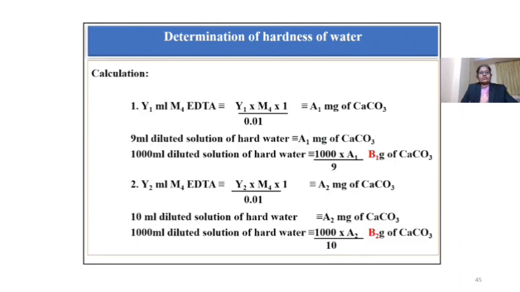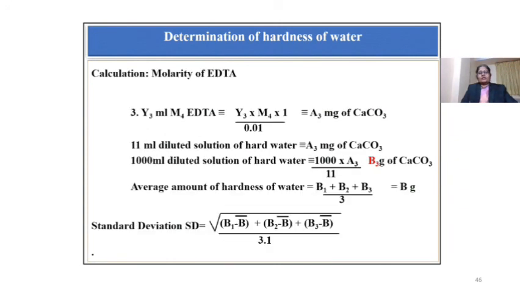So for the next calculation, Y1 ml M4 EDTA corresponds to Y1 into M4 into 1 divided by 0.01, which is A1 milligram of CaCO3, for the 9 ml. Therefore, for the 1000 ml, 1000 into A1 divided by 9, it is B1 gram of CaCO3. In similar way, calculate for Y2 and Y3 ml.